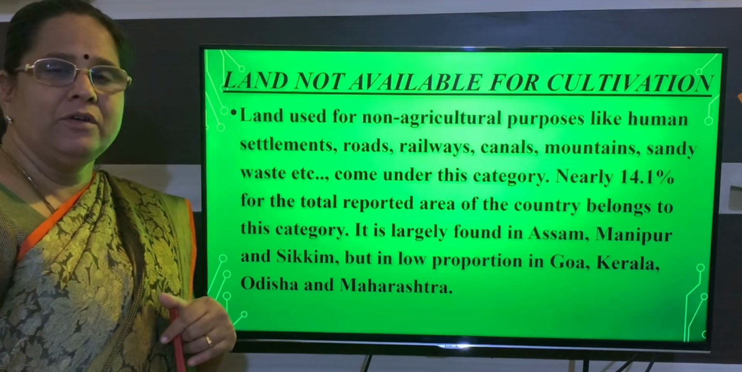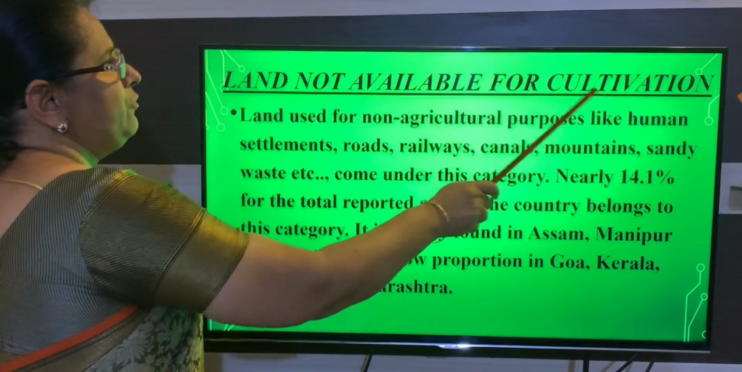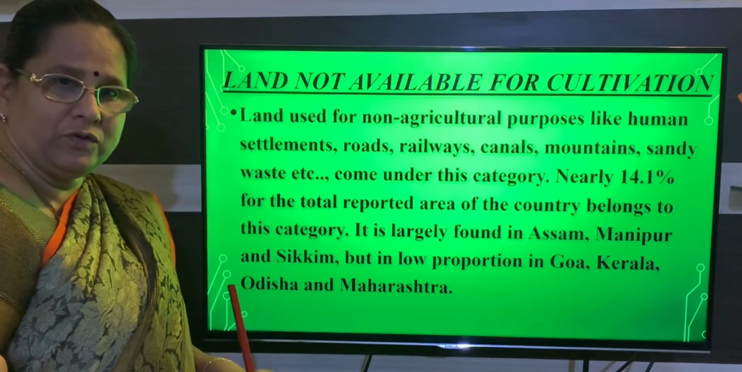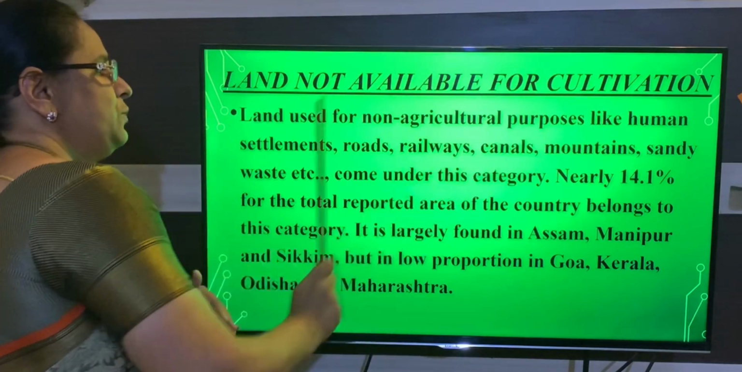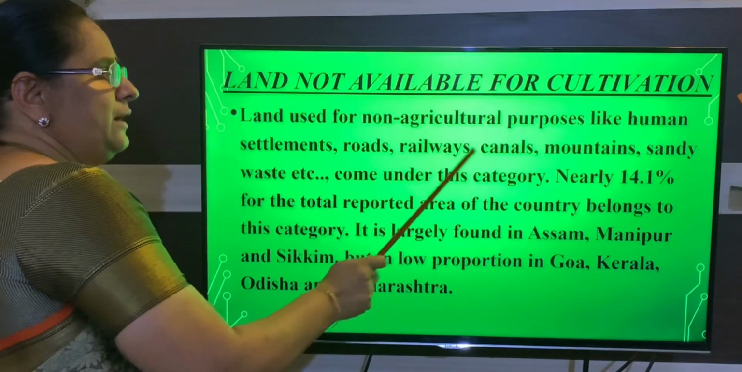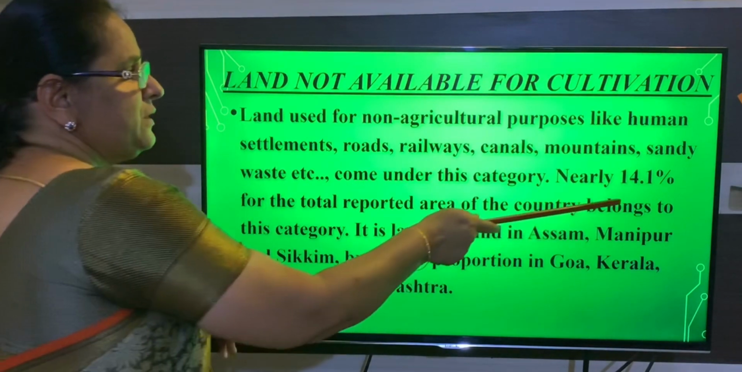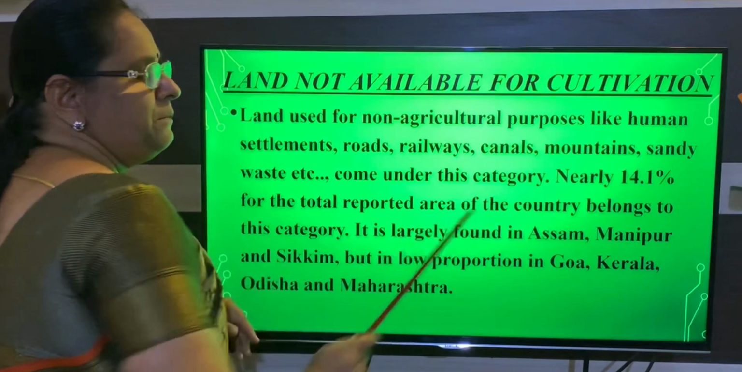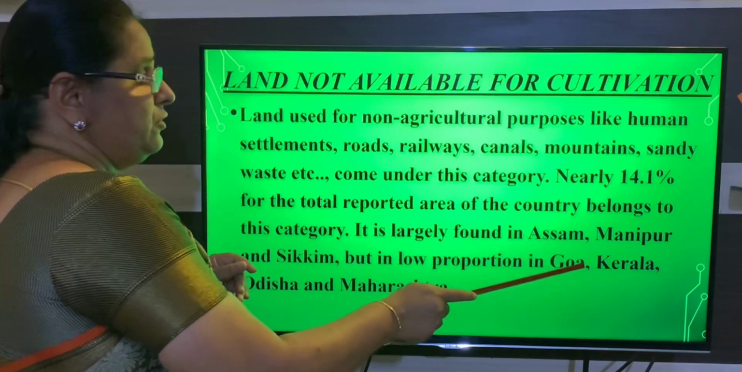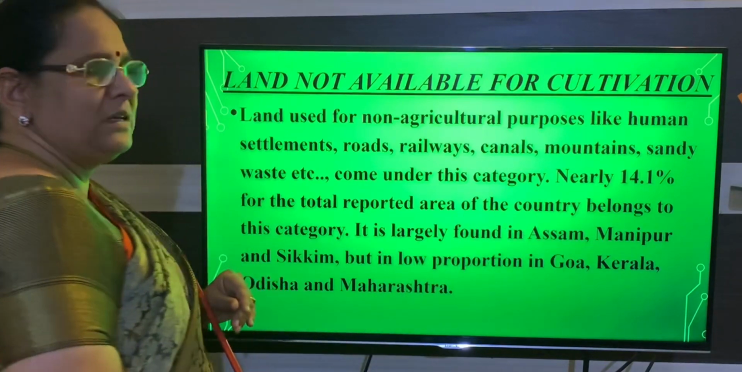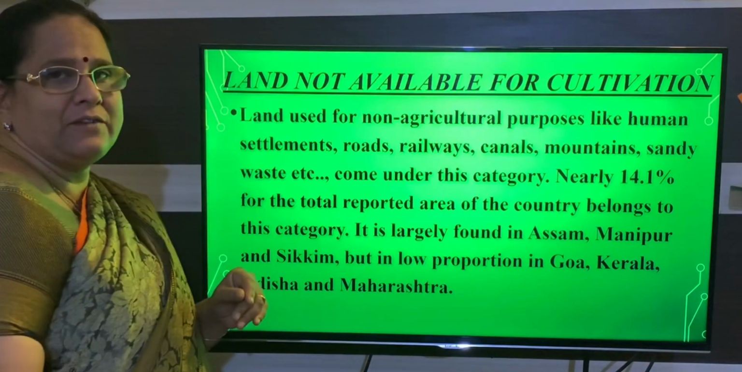Is that clear, children? All of you understood? So remember here, the land not available for cultivation is not used for cultivation purpose but is used for other purposes like human settlement, road, railway, canal, mountain, sandy waste. And nearly how much percentage? 14.1%. And the highest in this is the northern eastern states, you can remember, Assam, Manipur, Sikkim, and the least are Goa, Kerala, Odisha and Maharashtra.